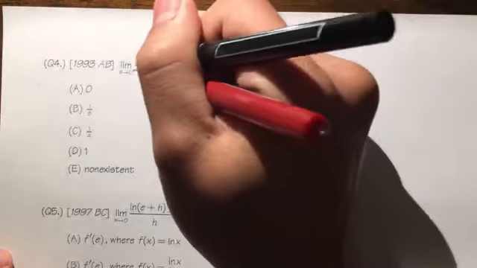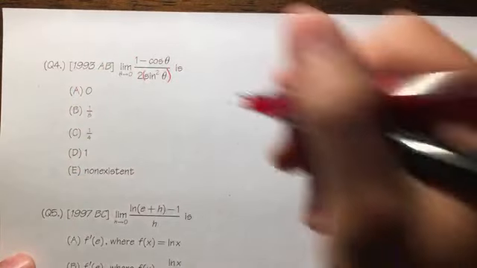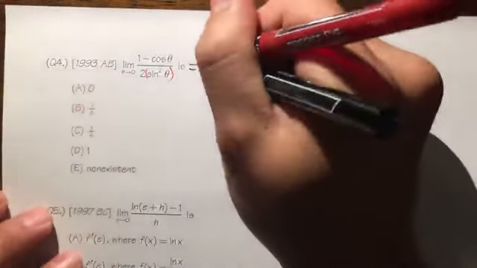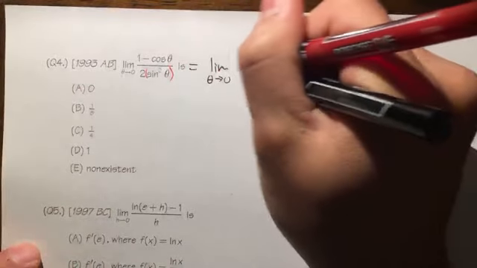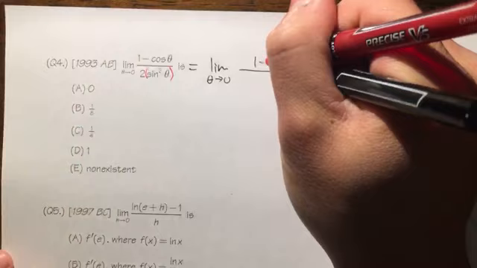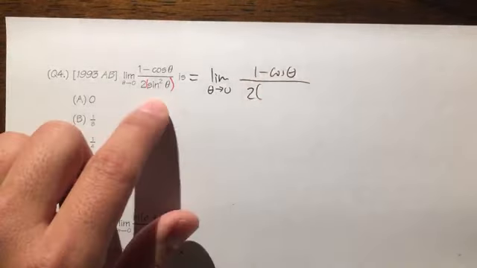Okay, so what I will do is I will replace this, especially on the top. I have 1 minus cosine theta already, so I will use the following. Let me write down the limit as theta approaches 0. On the top is 1 minus cosine theta. On the bottom, we have 2 times sine squared theta.